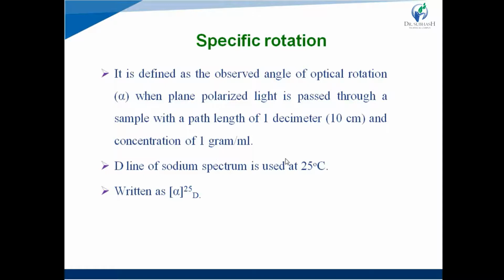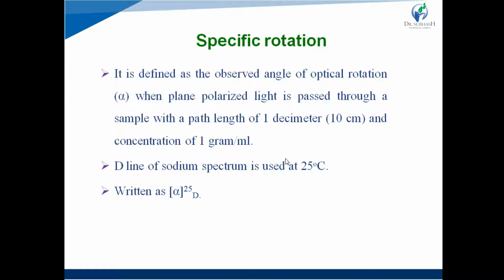The D line of sodium spectrum is used at 25 degrees Celsius temperature. The rotation also depends upon the temperature and wavelength of light used. That's why, to minimize this variation, the D line of sodium spectrum is used at 25 degrees Celsius.